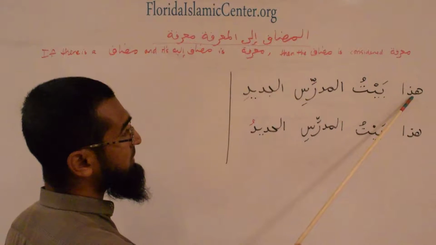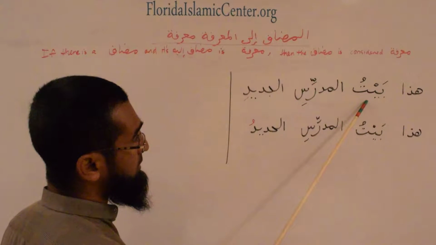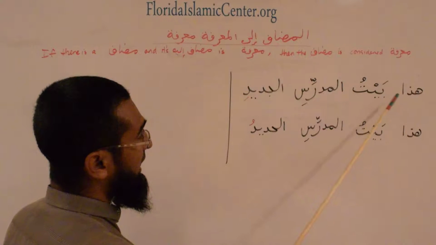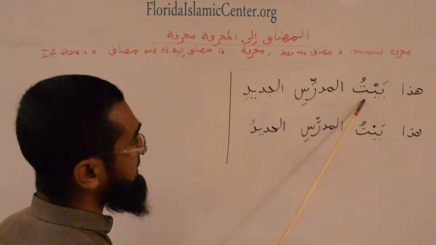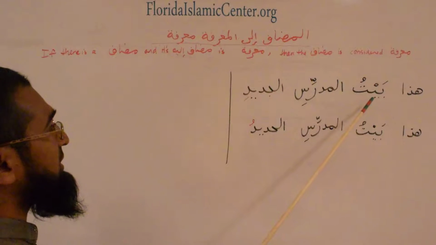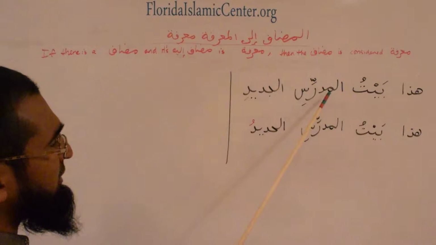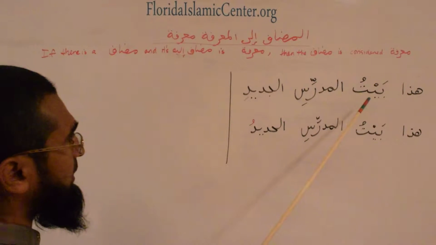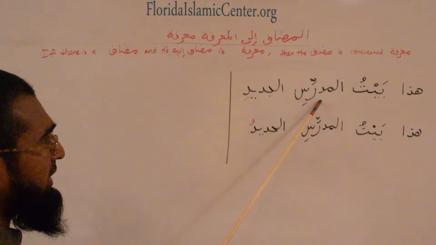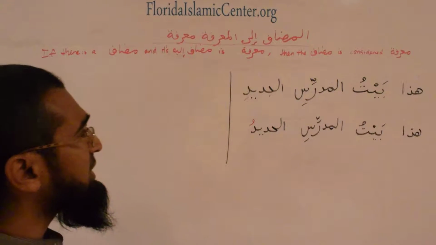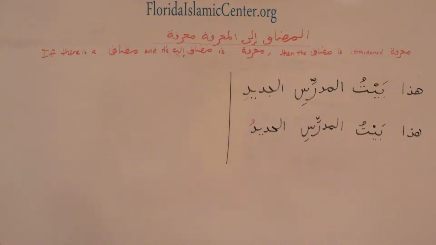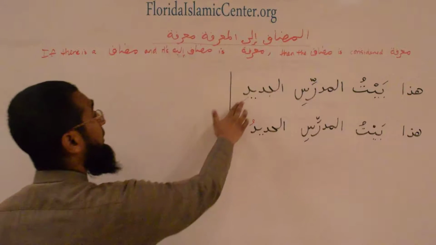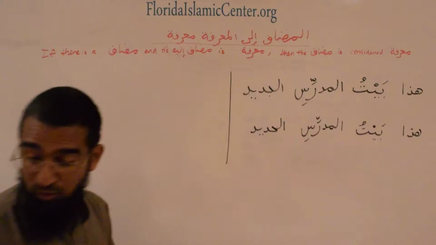We have the mubtada and we have the khabar. هذا is the mubtada, the khabar is bayt. But at the same time, there's a mudaf and a mudaf ilayhi. So we're saying this is the teacher's house. Now we want to describe the teacher's house. We want to say that the teacher's house is new.